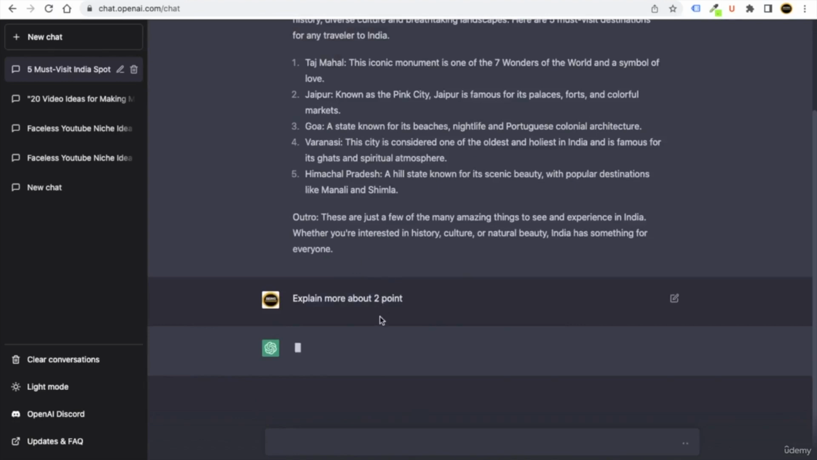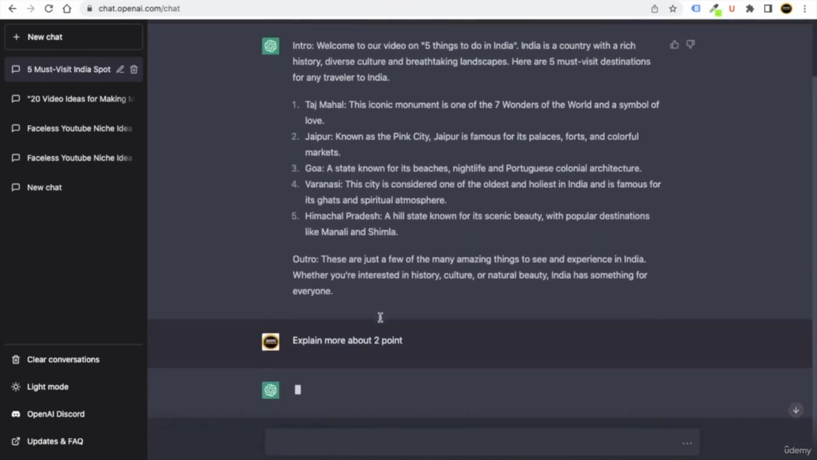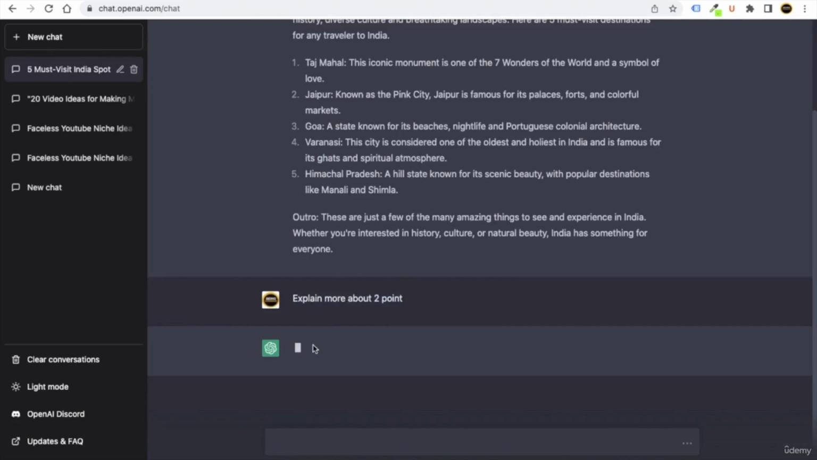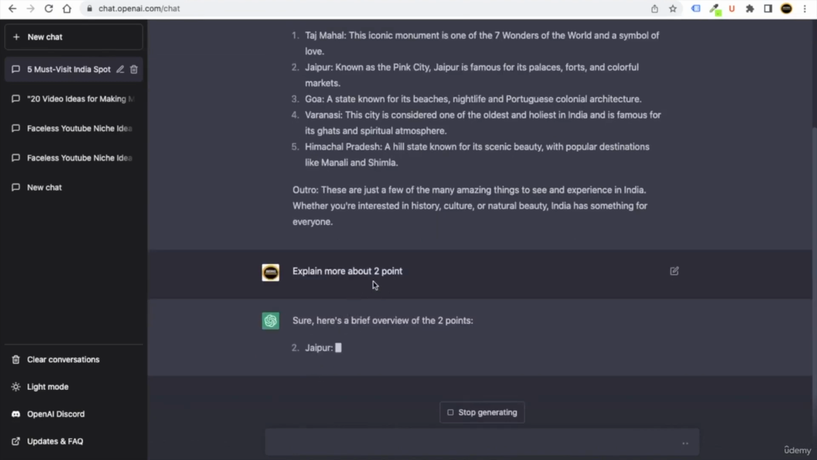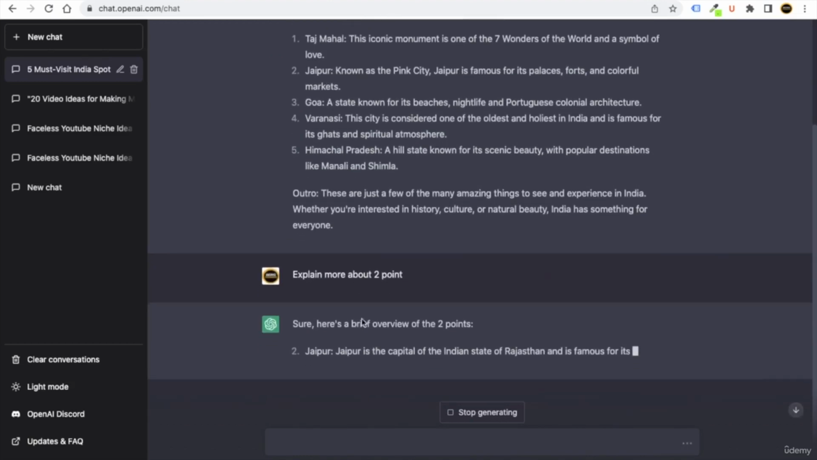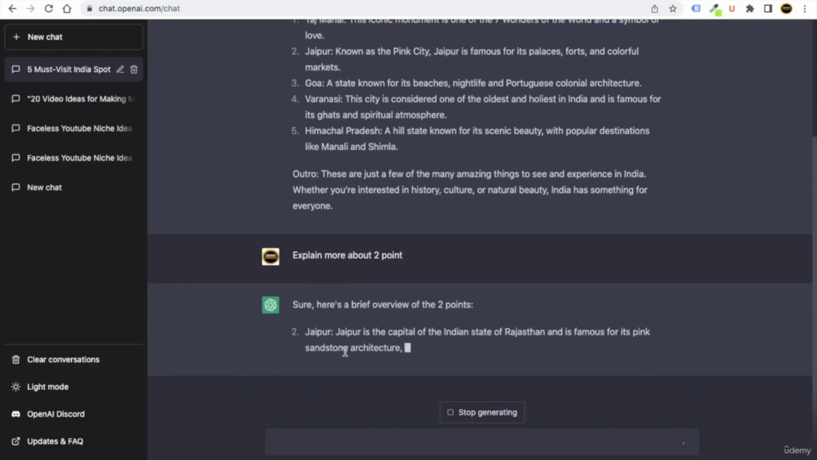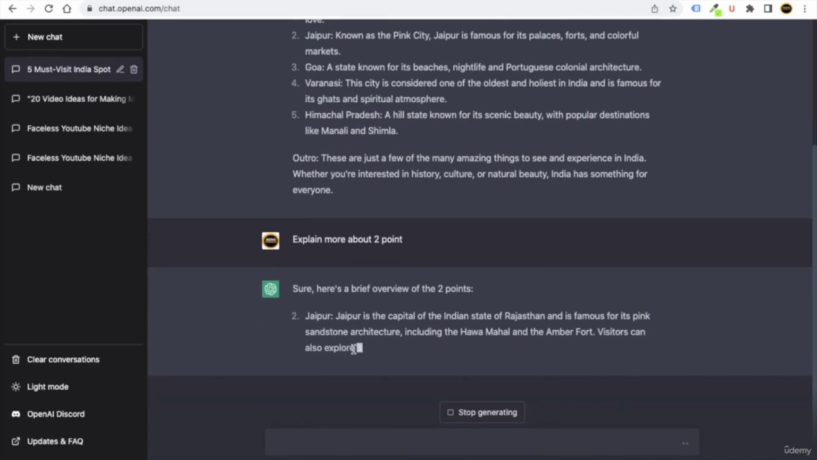Let's wait. It is taking so much time right now. You can see that it has started to write about Jaipur. Okay, so here you can see that we have just told it to write about Jaipur, and ChatGPT is writing more about Jaipur. So this is how you can write the video script for your YouTube, and this is going to help you a lot.